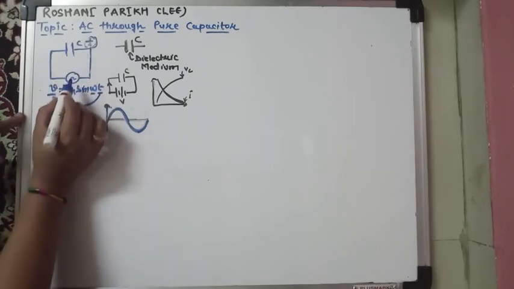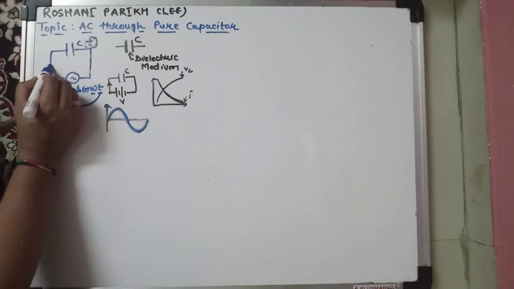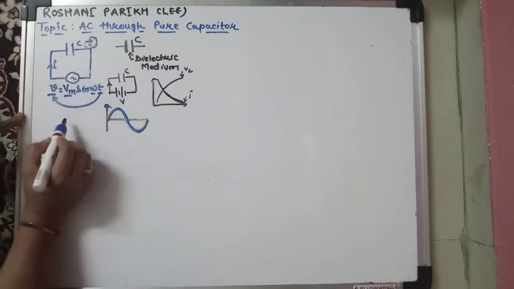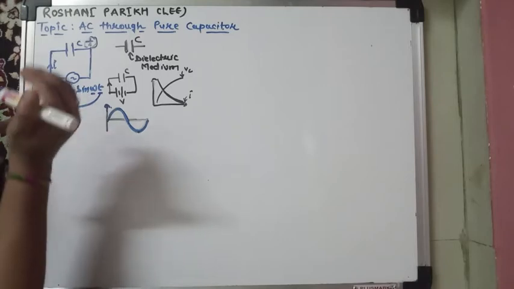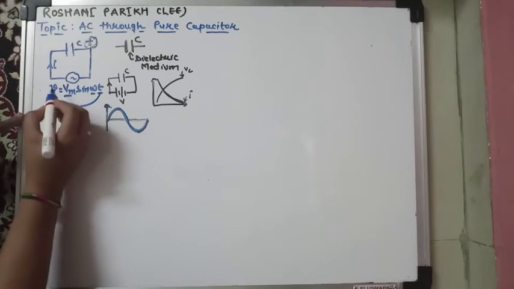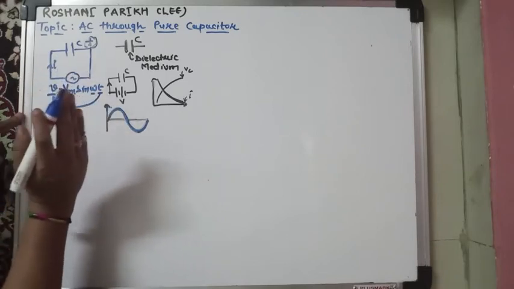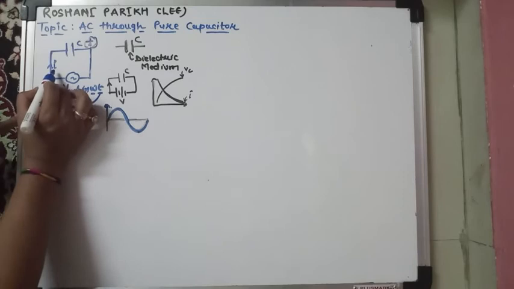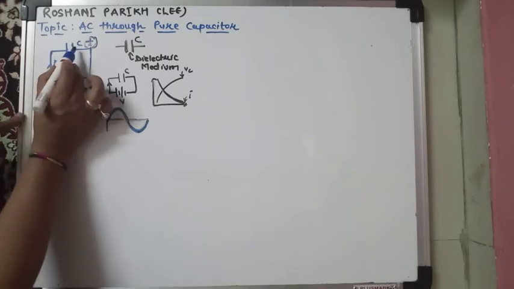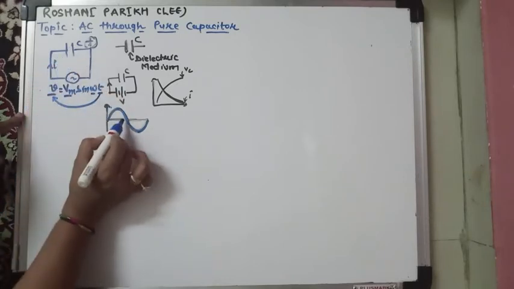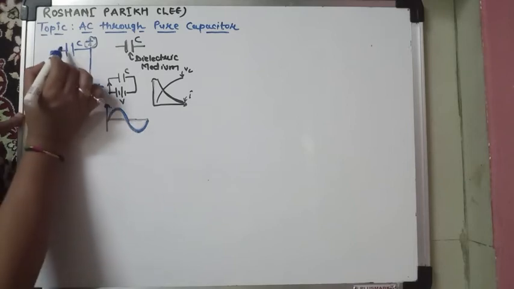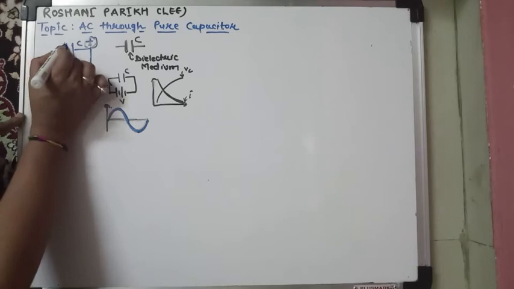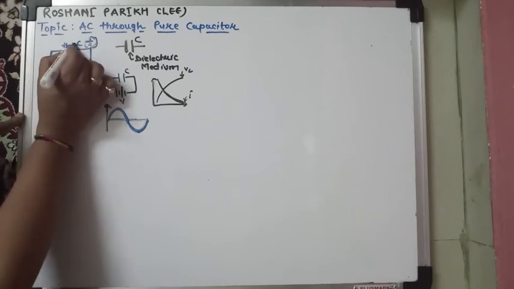Now when the capacitor is connected to the AC supply, alternating current i starts to flow. See here, the voltage is alternating in nature, a sinusoidal waveform, so the current is also alternating in nature. So alternating current starts to flow and the capacitor is going to charge and discharge accordingly, in positive and negative cycles, according to the tendency of the AC. So what will happen? Charge is accumulated on the plates of the capacitor.